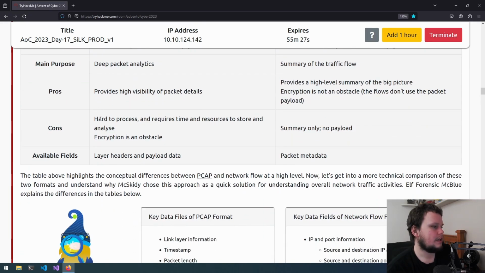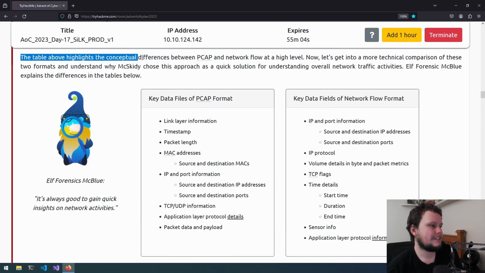And the cons: PCAP is hard to process and requires time and resources to store and analyze. Encryption is an obstacle. And the con for network flow is that you only get the summary and no payload. With PCAP, you can get the layer headers and payload data, while with network flow you get the packet metadata. The table above highlights the conceptual differences between PCAP and network flow at a high level.